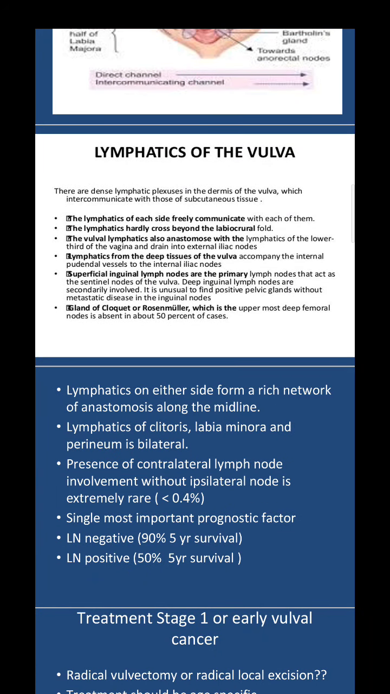So the peculiarities are basically lymphatics on either side, they have a rich network of anastomosis along the midline. Lymphatics of the clitoris, labia minora and the perineum, ideally the midline, they are bilateral. Presence of contralateral lymph node involvement without ipsilateral node involvement is extremely rare, that is less than 0.4%. And lymph nodes form the single most important prognostic factor.